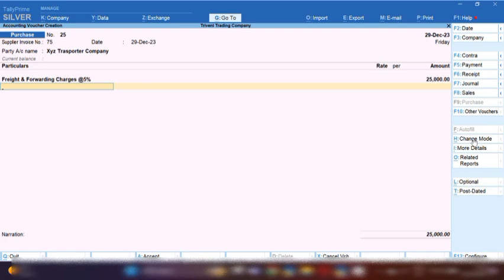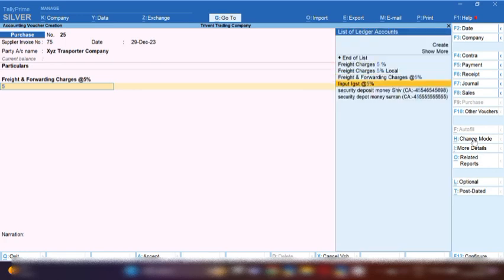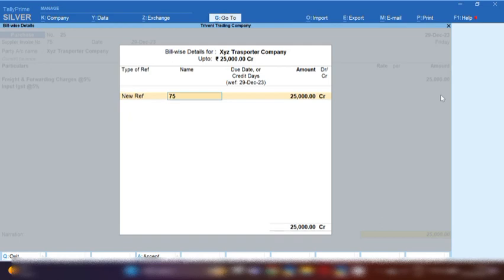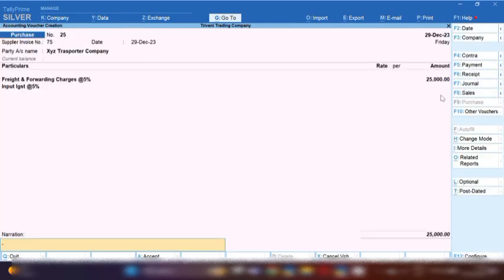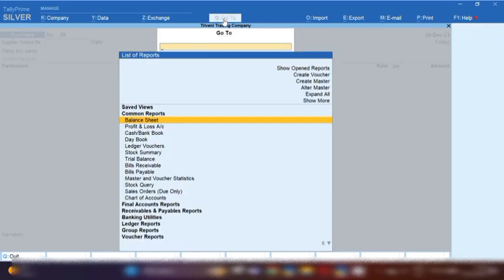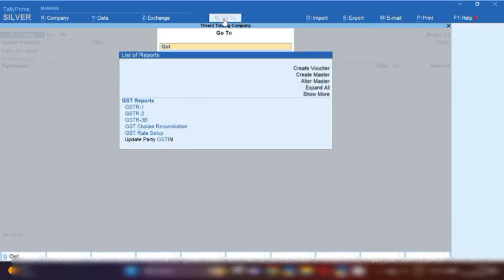When the transporter gives you an invoice, that invoice is only 25,000; they are not applying tax. So here we will apply input IGST at the rate of 5%. If you want to apply input IGST at the rate of 5%, now you can see that this tax is not calculating. Why? Because while creating the ledger of freight and transporter, we selected the reverse charge mechanism option. Yes, that's why Tally is not calculating GST on this invoice. So this is how you can book your transporter service invoice in Tally.